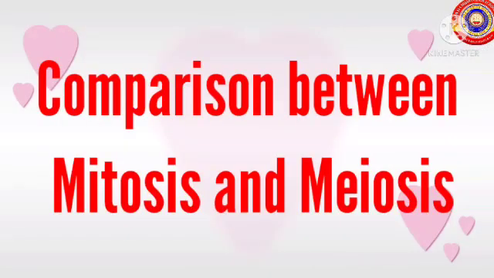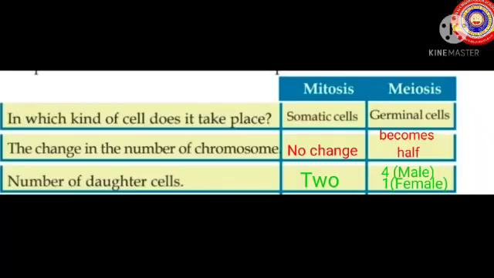Our next topic is a comparison between mitosis and meiosis. In mitosis, the chromosome number is 46 and for meiosis, it becomes half, which means 23.